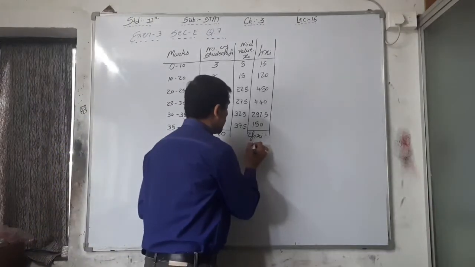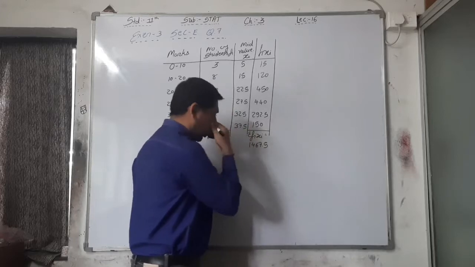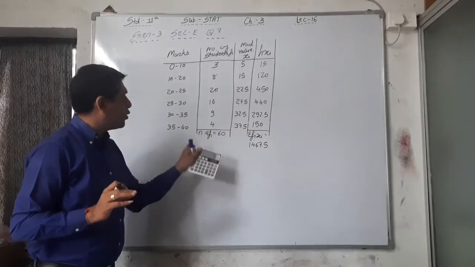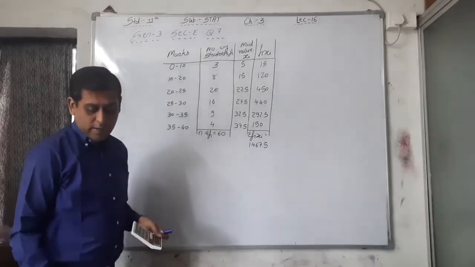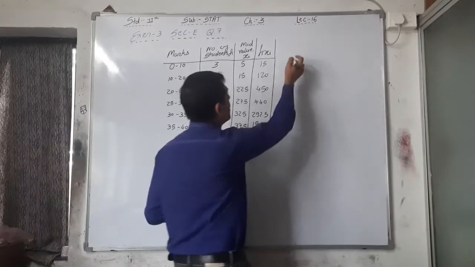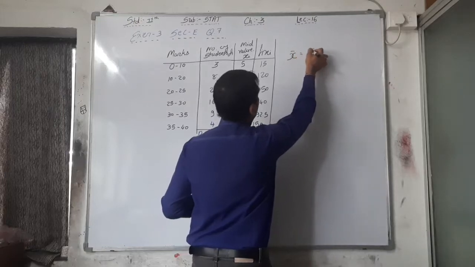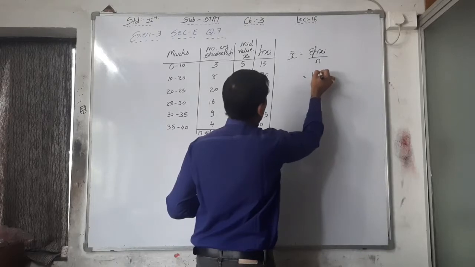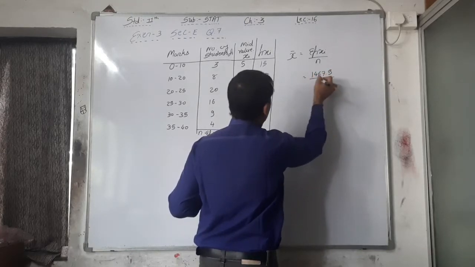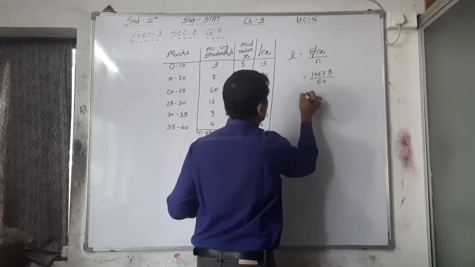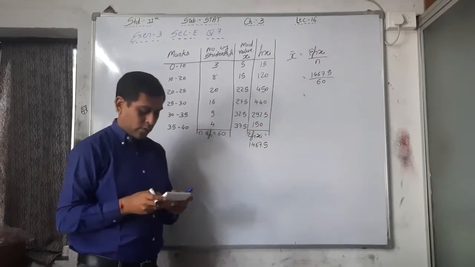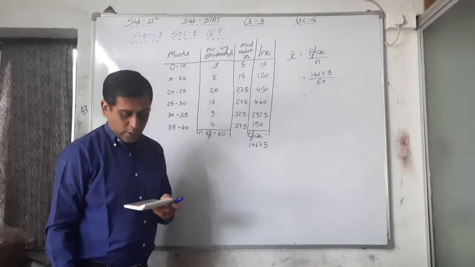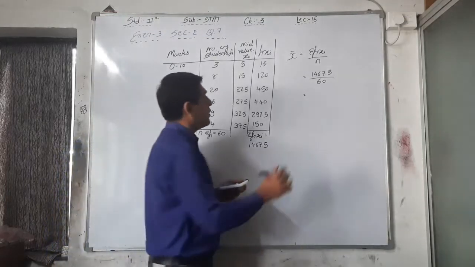1467.5 is your sigma Fi/Xi. Now it is very easy. Here you just have to divide that and find out the X bar. So X bar is equal to sigma Fi/Xi upon N, that is 1467.5 divided by 60. So your answer is 24.4583.